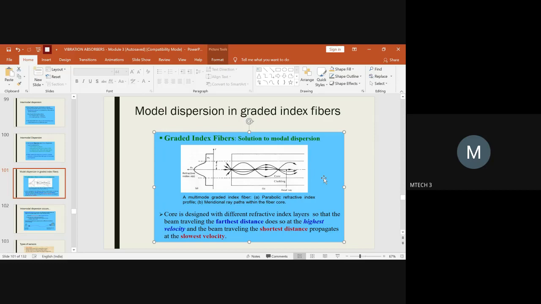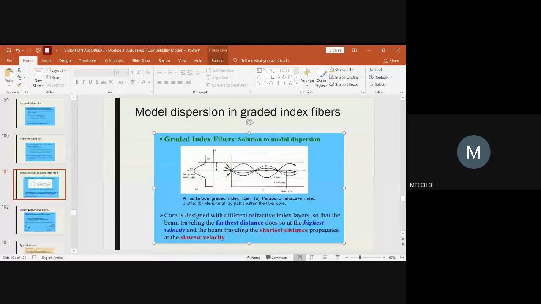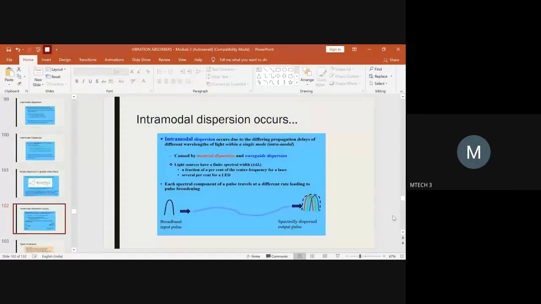So all these things you have to keep in mind, and if you design with respect to that, then the losses could be reduced. This we have just explained by taking the example of graded index fiber. Hope now the intermodal dispersion phenomenon is understood. If so, we can move further. Any doubts related to this? Any doubts? Okay, so next we move on to intramodal dispersion.